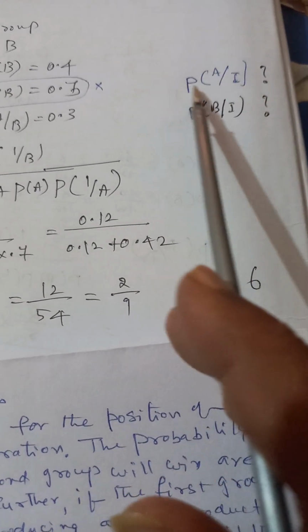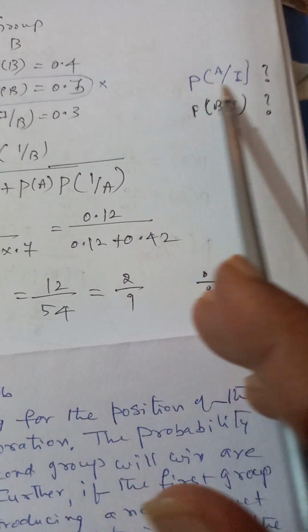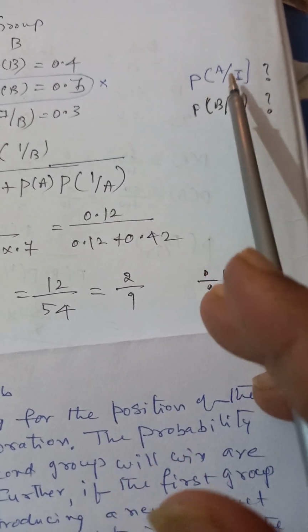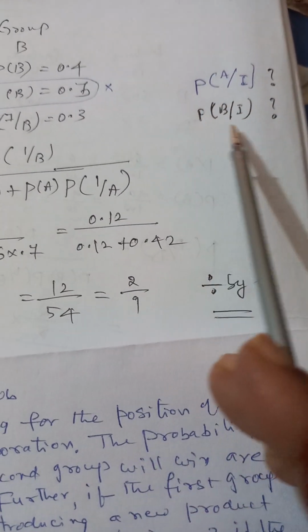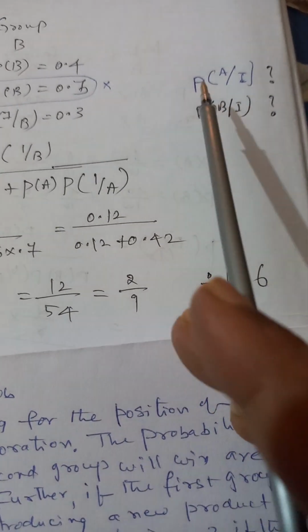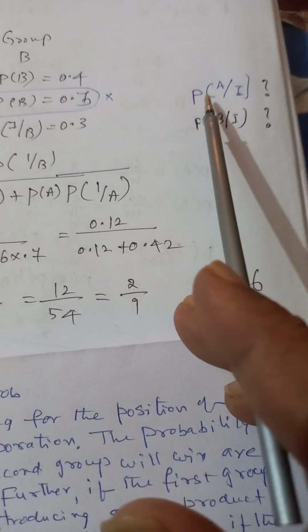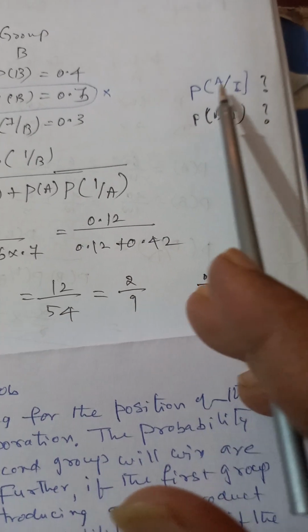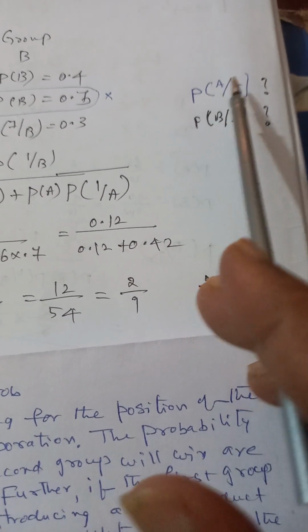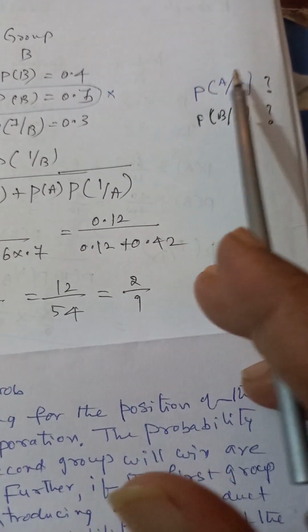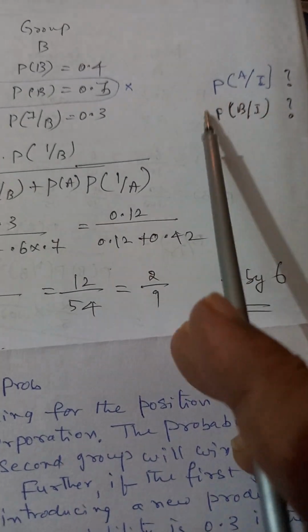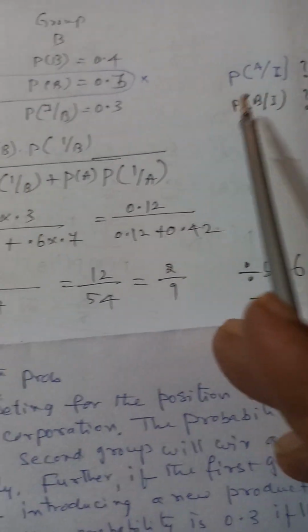In the same way, we can find out the other also, but it has not been asked in the question. What has been asked is the probability that B has won, given the new product has been introduced. We will concentrate on this because this is what we have to find out according to the problem.